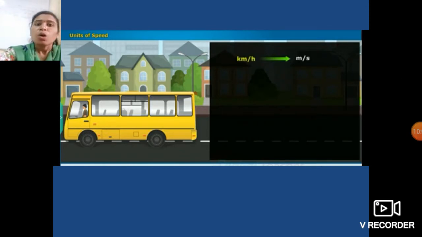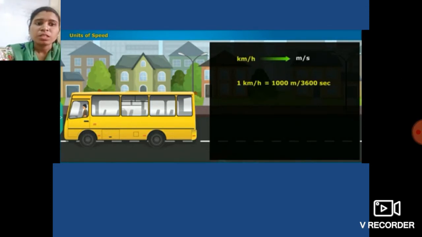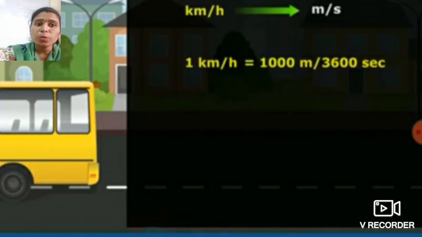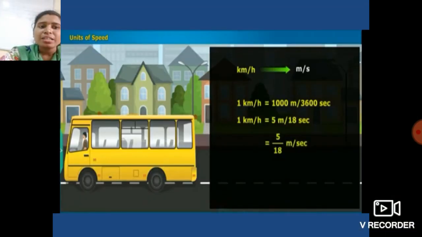See students, 1 kilometer is equal to 1000 meter and 1 hour is equal to 3600 seconds. So 1 kilometer per hour is equal to 5 meter per 18 seconds, which is 5 by 18 meter per second.